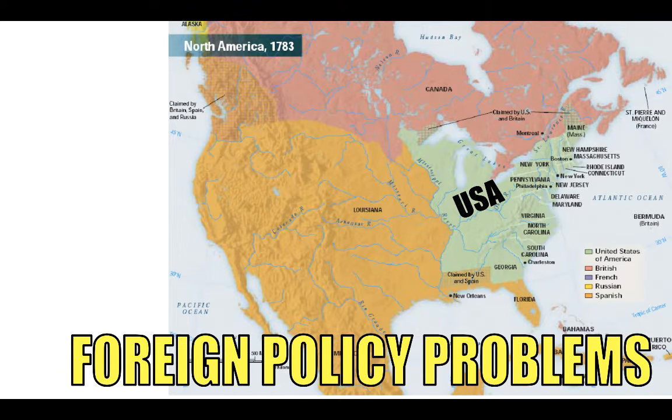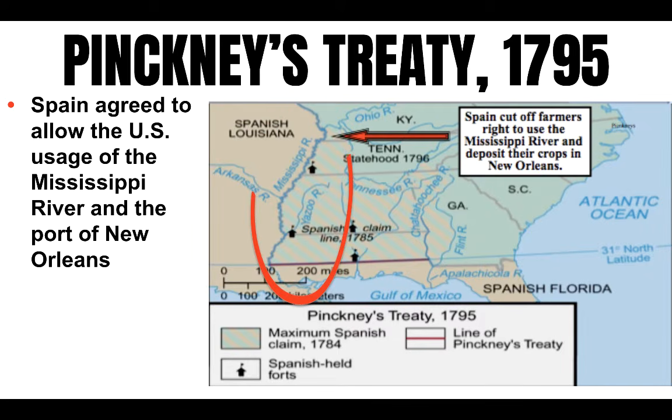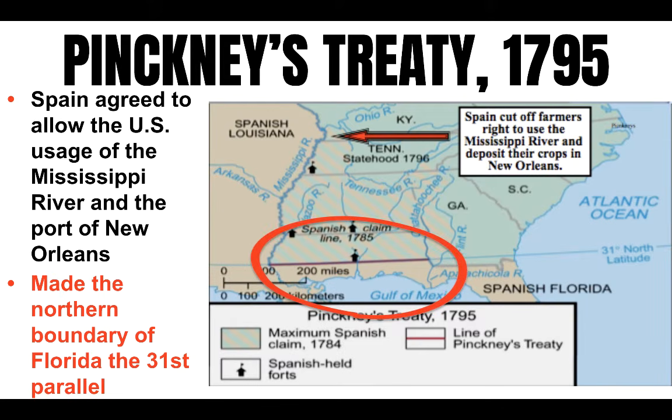You may recall under the Articles of Confederation, the young republic faced threats from various foreign nations. One challenge occurred when the U.S. sought free navigation of the Mississippi River. You may recall under the Articles, Spain banned American shipping along the river, but a breakthrough came with Pinckney's Treaty between the U.S. and Spain. The treaty helped the development of U.S. trade since Spain agreed to allow the U.S. to use the Mississippi River and the port of New Orleans and made the northern boundary of Florida the 31st parallel. This was a diplomatic win for the young nation under George Washington.